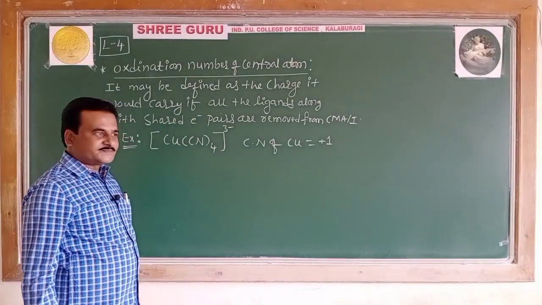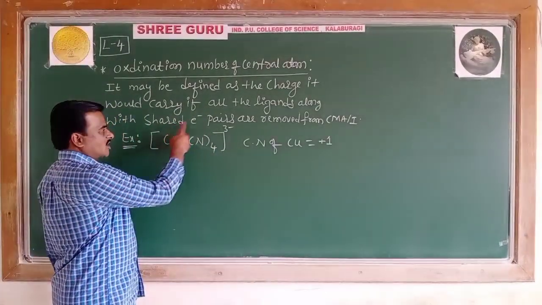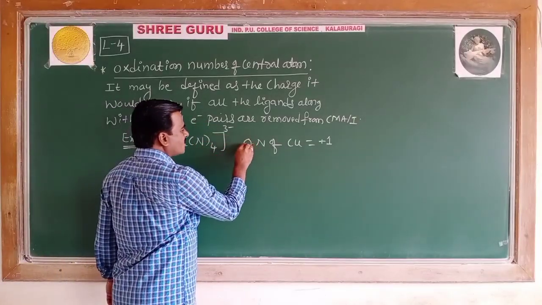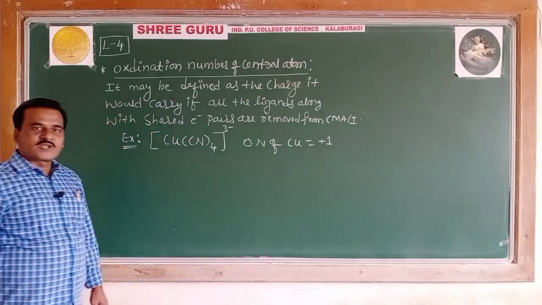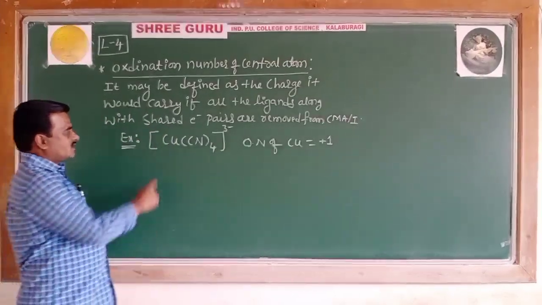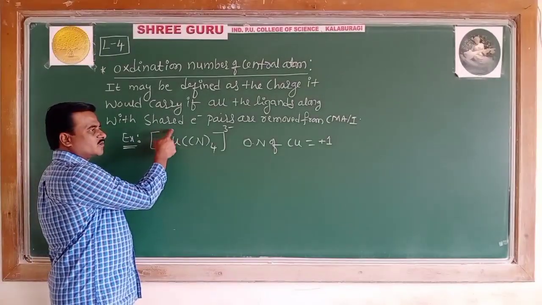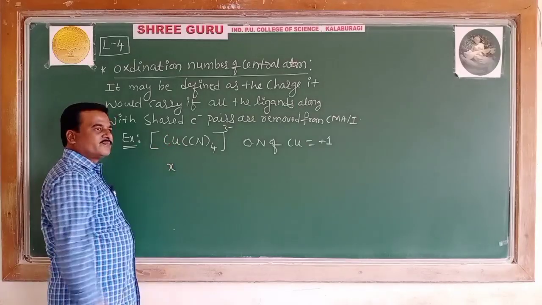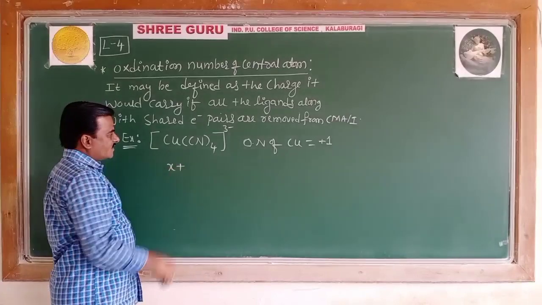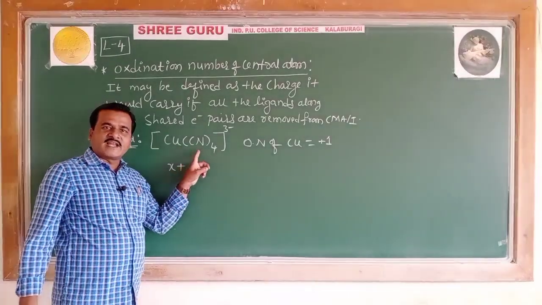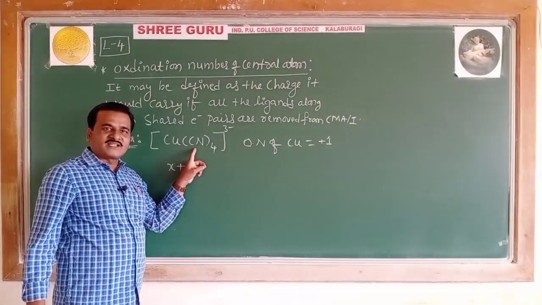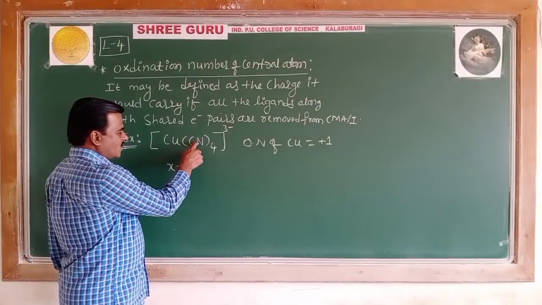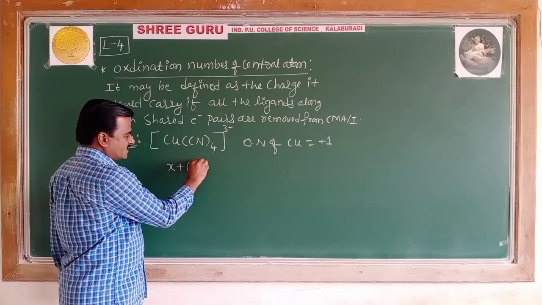See, in order to calculate the oxidation number, not coordination number, the metal atom whose oxidation number is to be calculated is considered X. The cyanide ligand, CN minus, is a negative monodentate ligand, so minus 1 is its charge.